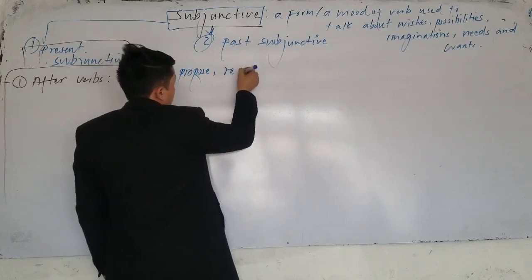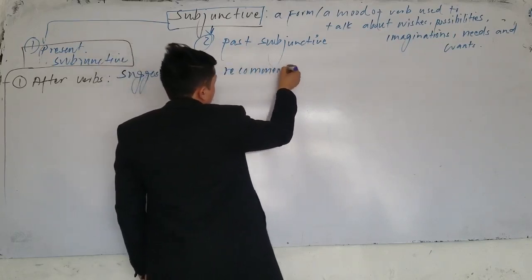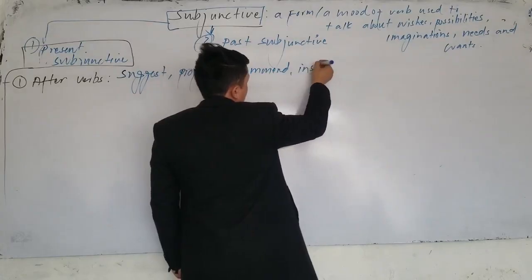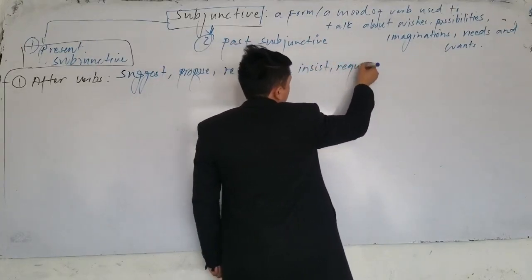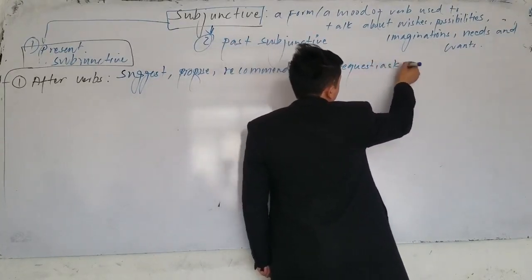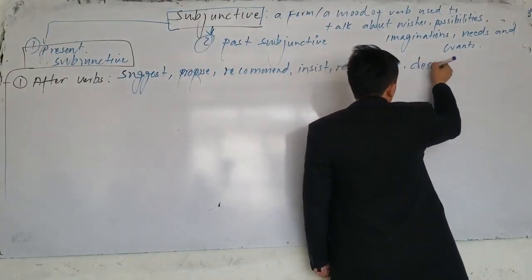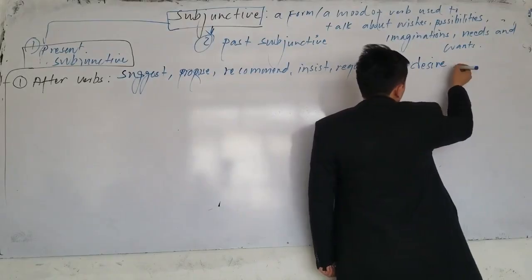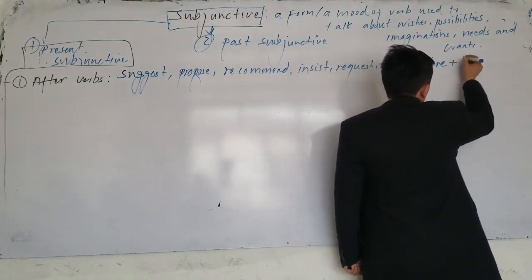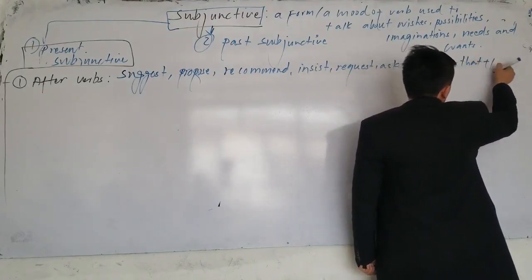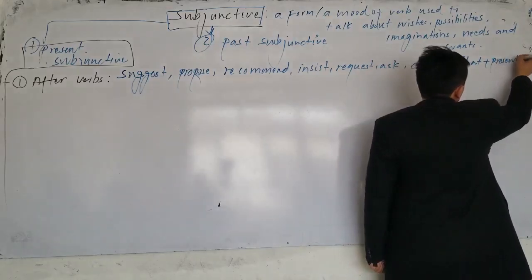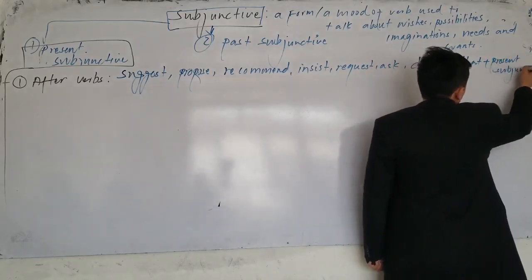After recommend. Next one, after insist. After request. After ask. After the next one, desire, plus what? Plus, for example, that, plus what? Present subjunctive. We use what? Present subjunctive.